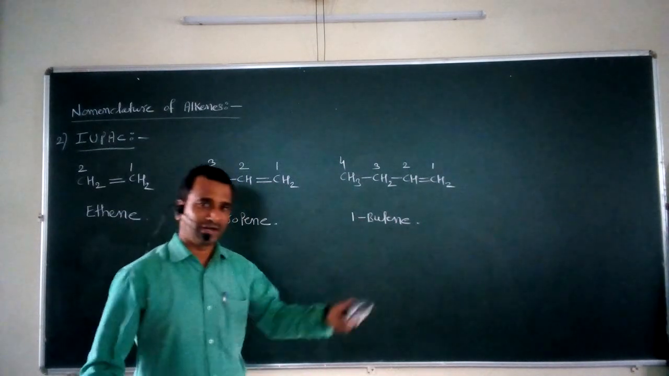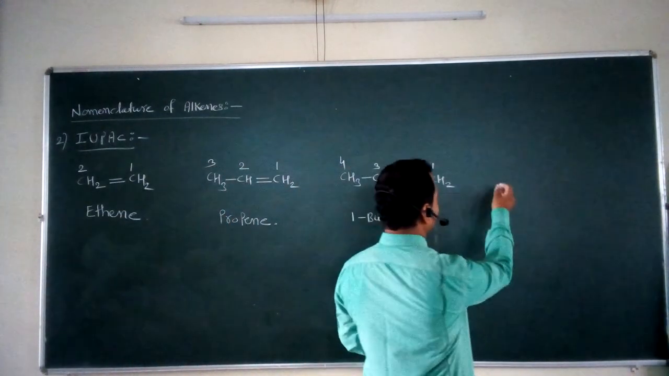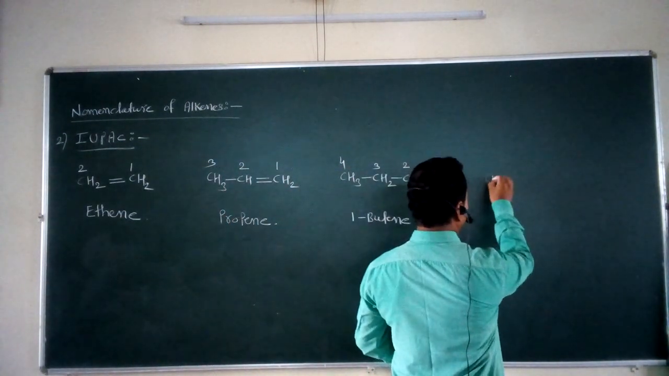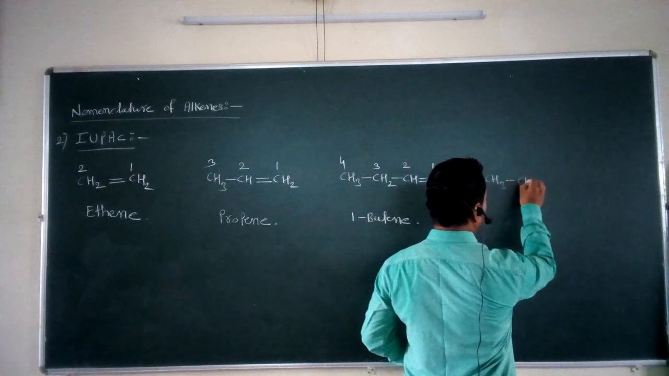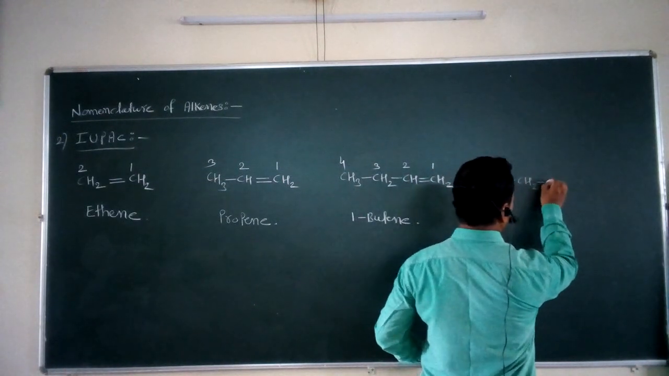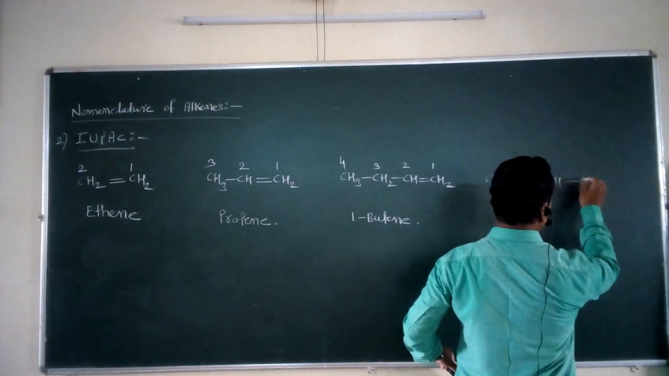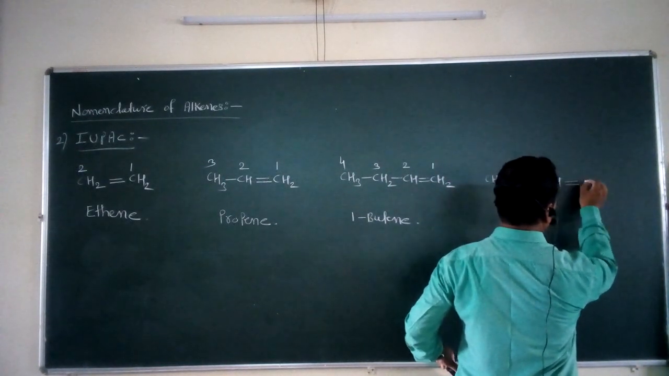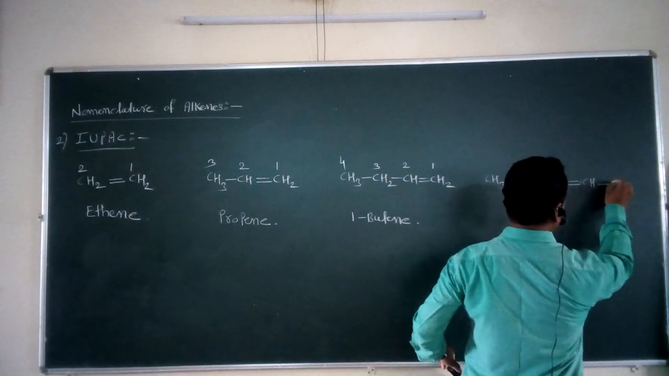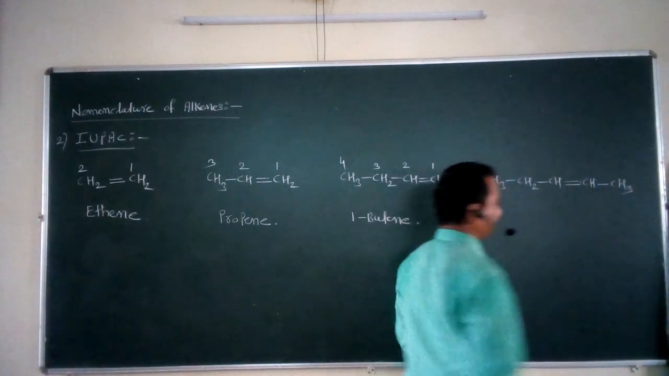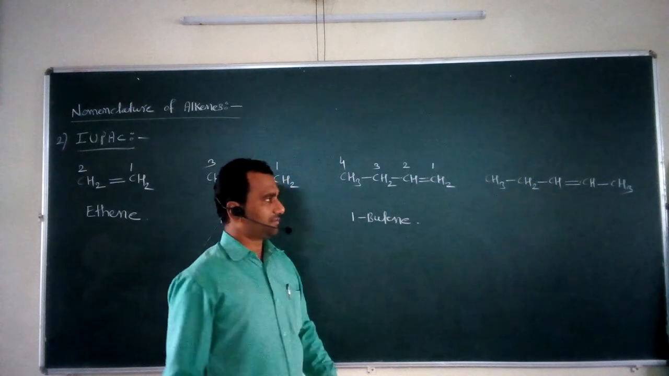Now again, I take one more example. CH3 single bond CH2 single bond CH double bond CH single bond CH3. This is the next example.